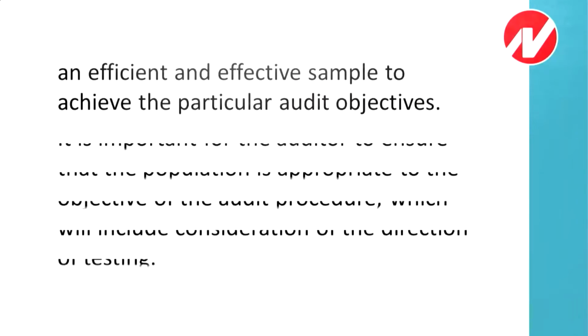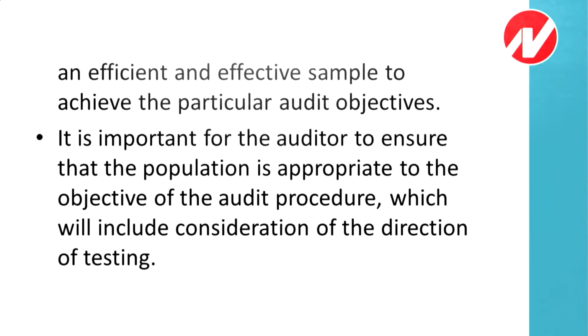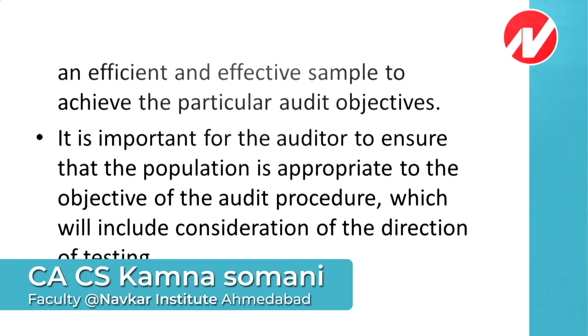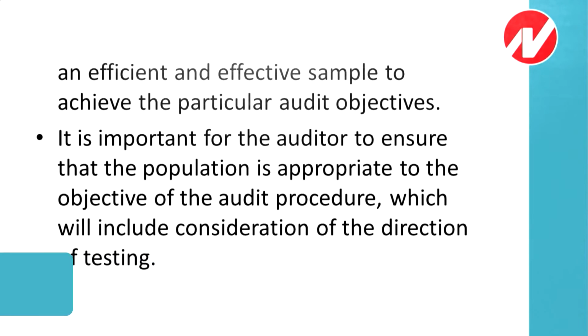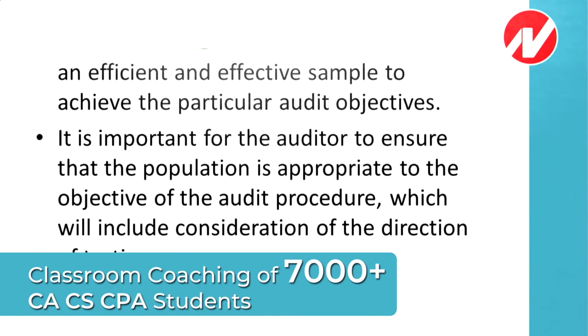It is important for the auditor to ensure that the population is appropriate to the objective of the audit procedure, which will include the consideration of the direction of testing. It means you need to take care that the population is appropriate, because if the population is not appropriate, whatever results we get will not be the desired results.